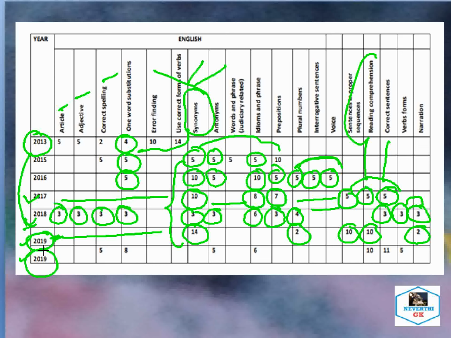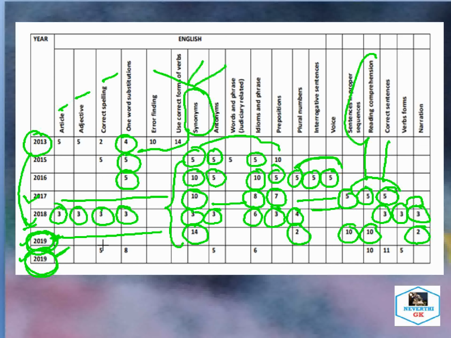And as far as the 2019 second part of the examination is concerned, that is for all the district courts in Assam. In 2019 it was held only for the Jorhat district, that is the Majuli district judiciary section, and in the second part of the examination it was conducted for the entire district of Assam.